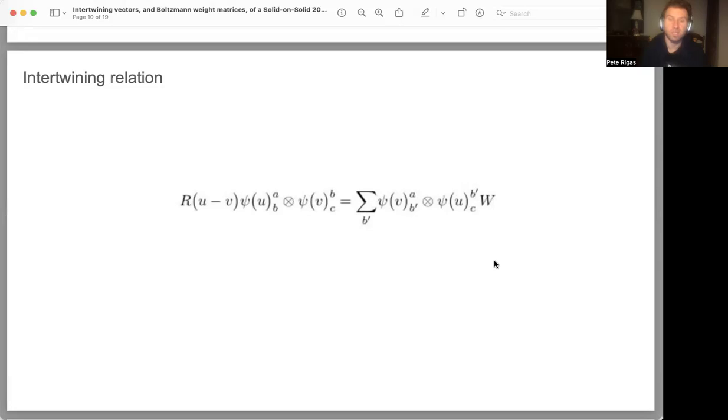And for the rational 7 vertex model, the authors of the first literature reference that I gave define the intertwining relation as the following: you're taking the R matrix of the rational 7 vertex model, and acting upon it by a tensor product of two intertwining vectors, psi of u and psi of v, which are just vectors with two entries.